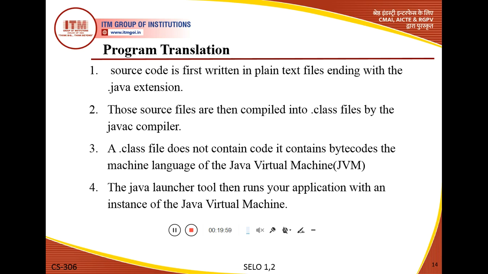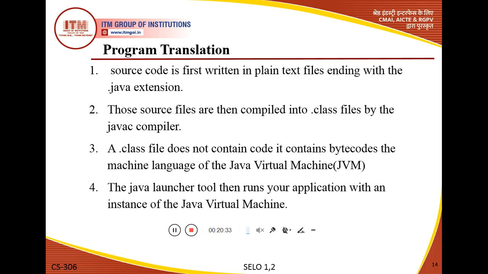So these are some characteristics, or we can say features, of Java that explain why we study Java or why we use Java, because there are many types of programming languages for writing code like C, C++, Python. C++ is also an object oriented programming language, and Java is also an object oriented programming language.